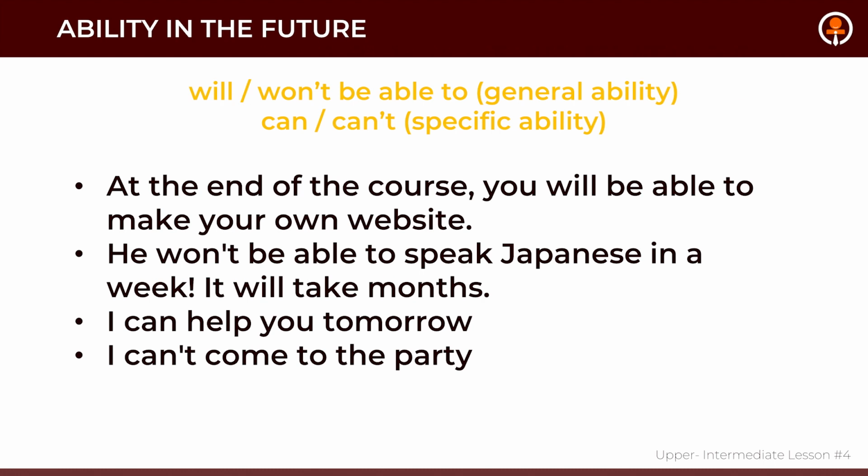There also can be ability in the future. For example, at the end of the course, you will be able to make your own website. Or he won't be able to speak Japanese in a week. It will take months. It's a negative sentence. I can help you tomorrow. I can't come to the party. So all of those express ability in the future.